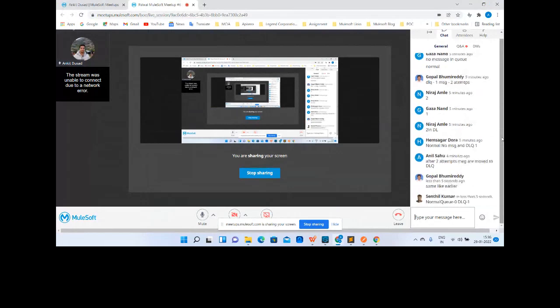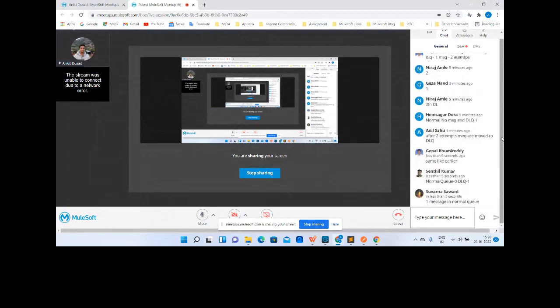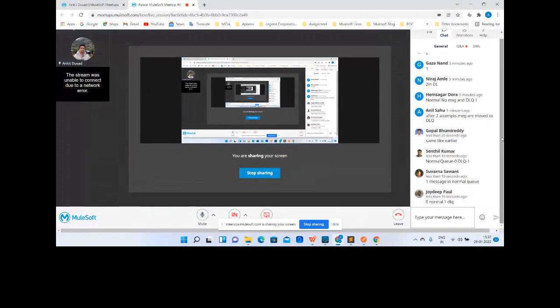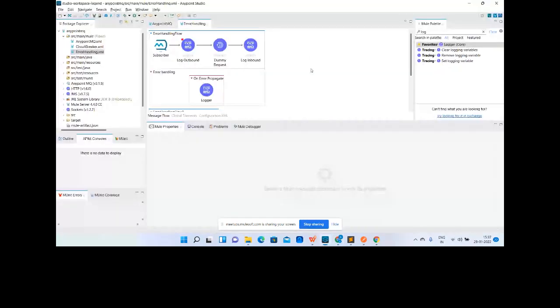Same as earlier, normal queue 0, dead letter queue 1. 0 normal, 1 DLQ. Yes. So that's correct, because Mule 4 works like this: we are sending the same propagated error to the flow, to the subscriber, and informing the subscriber that this is a negative acknowledgement, right?